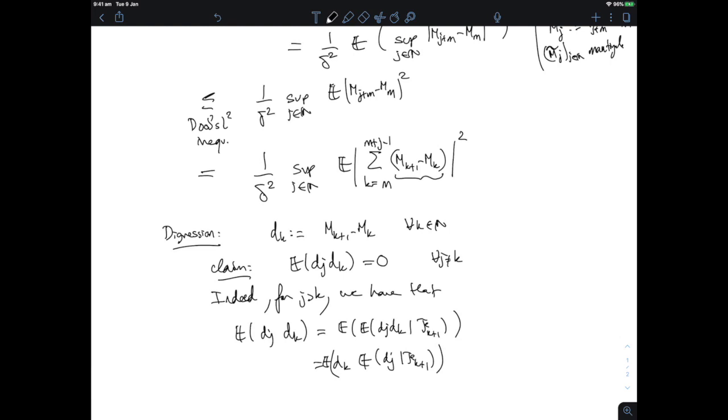But I know exactly what the expectation of d_j given F_{k+1} is, because m is a martingale. So when I condition m_{j+1} on F_{k+1}, I get m_{k+1}. And when I condition m_j, with j at least k plus 1, on F_{k+1}, I get m_{k+1}. And that's it. That's why the expectation of d_j times d_k has to be 0. So I have orthogonality of the martingale differences.